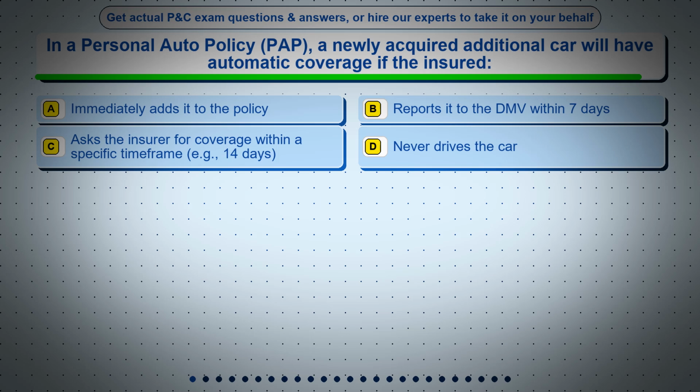Question 1. In a personal auto policy, PAP, a newly acquired additional car will have automatic coverage if the insured: Option A, immediately adds it to the policy. Option B, reports it to the DMV within 7 days. Option C, asks the insurer for coverage within a specific time frame, for example, 14 days. Option D, never drives the car.